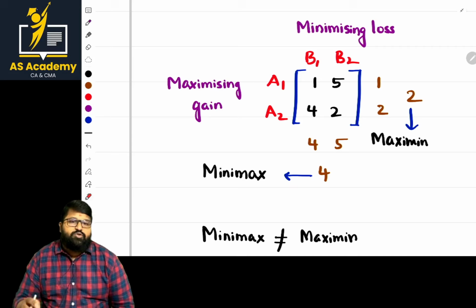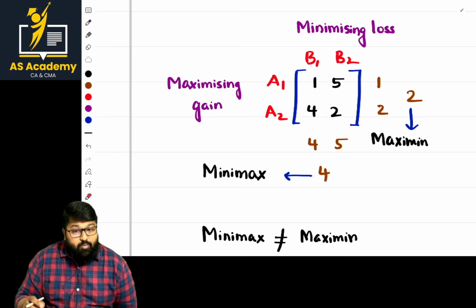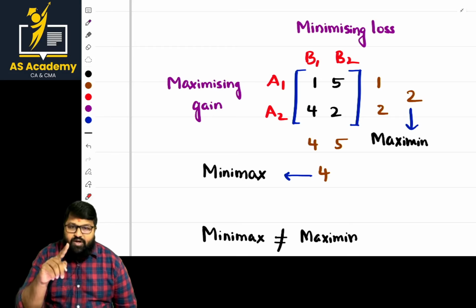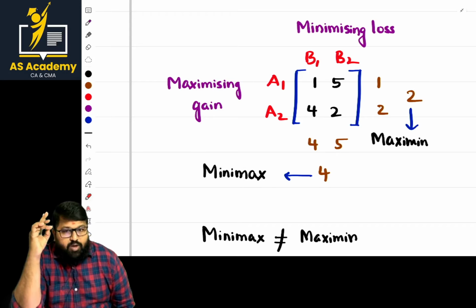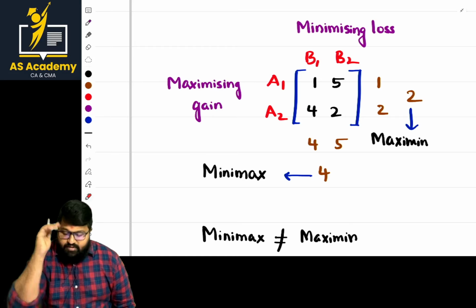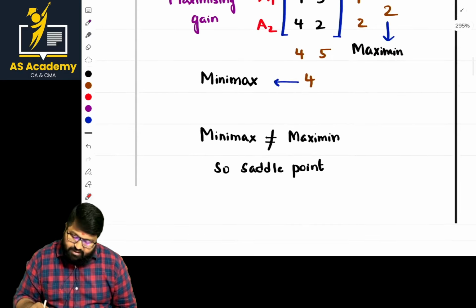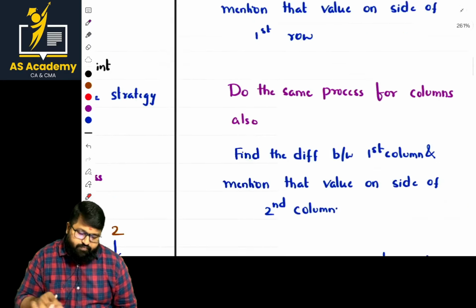In this case, what should we do? When the saddle point is not reached in the case of pure strategy, we apply mixed strategies. And there are 3 methods. What are those 3 methods? Odds method, dominance rule, graphical method. The odds method is applied only when the matrix is 2 by 2. Okay. So now, as the saddle point is not reached, we shall go with that part.